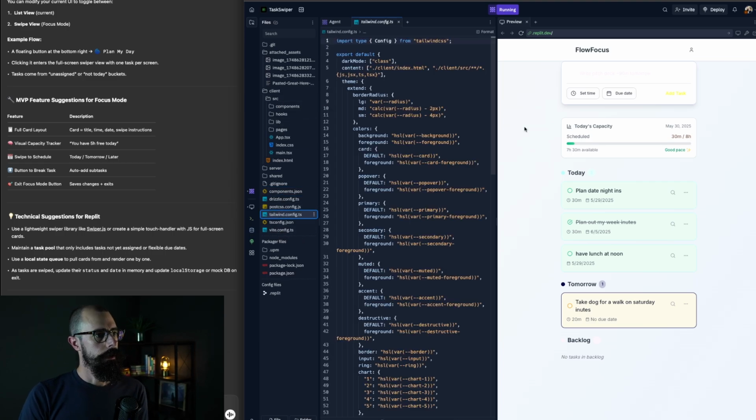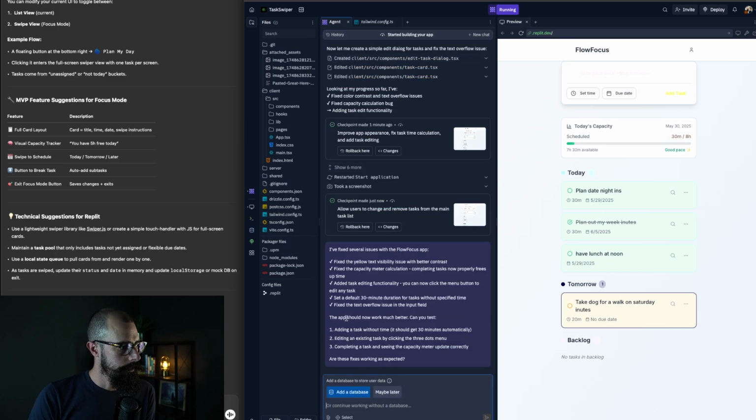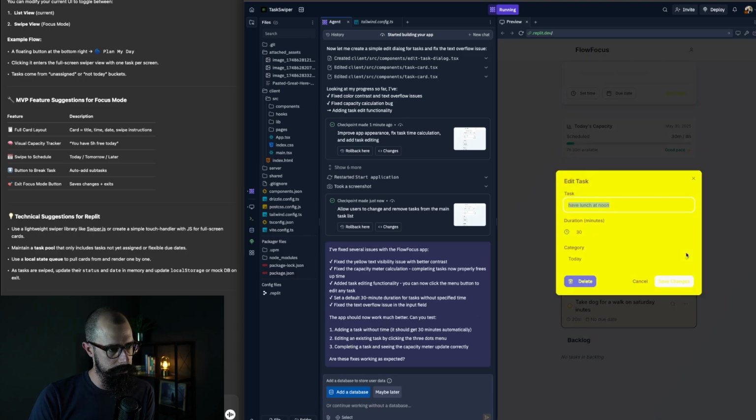Okay. Anyway, it looks like we're at another crossroad here. The app should work much better. Can you test add in a task without a time? It should get 30 minutes automatically. Edit existing task. Let's see if we can edit one. Yes, we can edit. What is this yellow? What is happening?